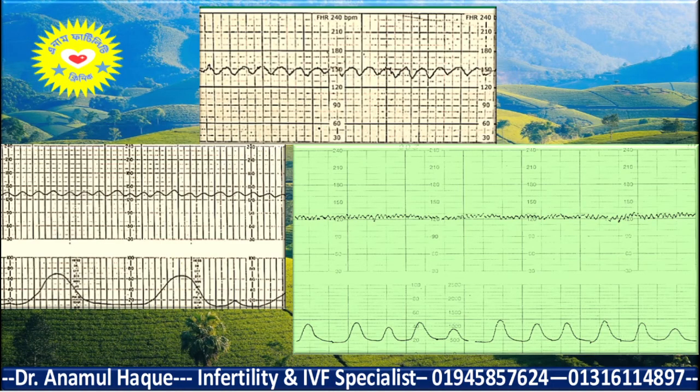Here you see the baseline fetal heart rate is like sinusoidal. This is called sinusoidal. It's like a snake pattern. So this is the typical sinusoidal pattern of baseline heart rate. It indicates fetal anemia.